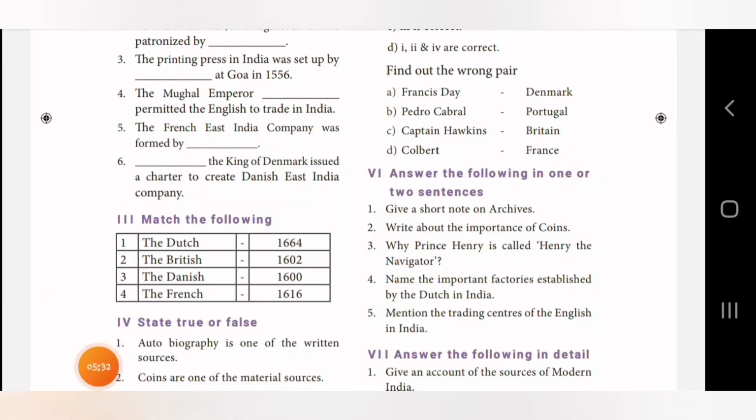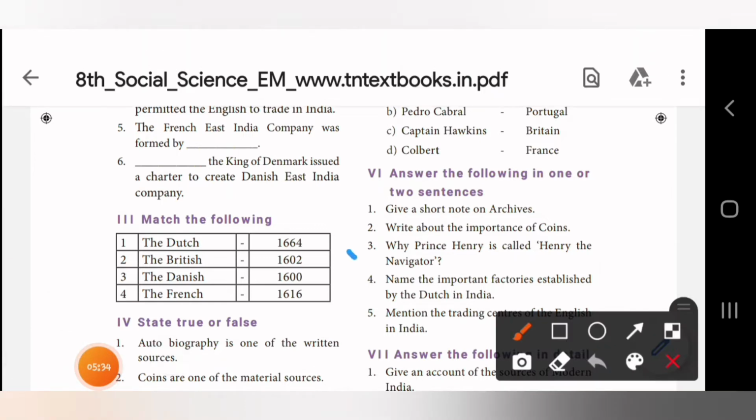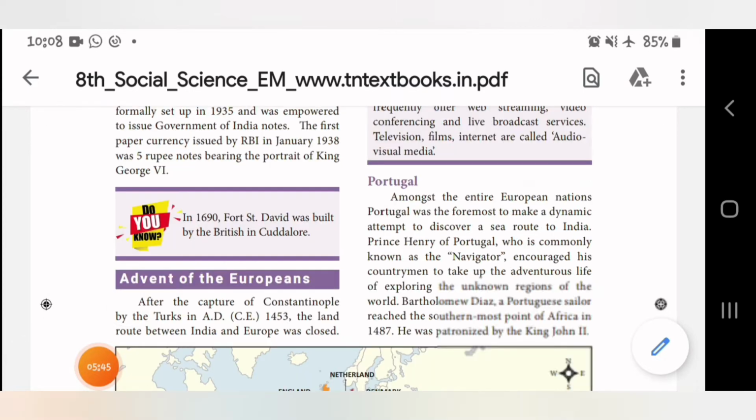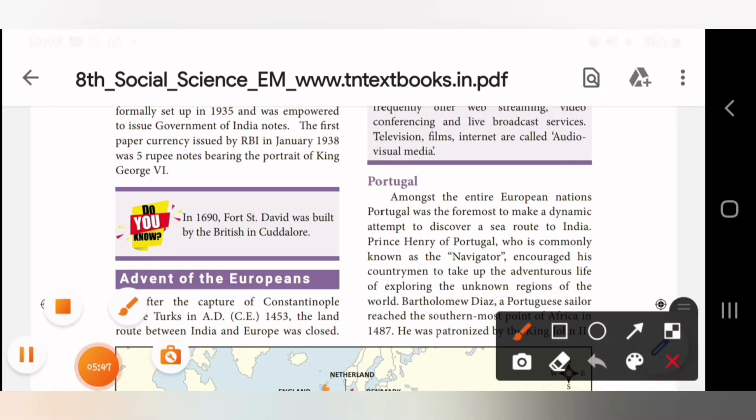Now third question. Why is Prince Henry called Henry the Navigator? The answer is in page number 3. Yes, you could see on the right hand side Portugal, right?